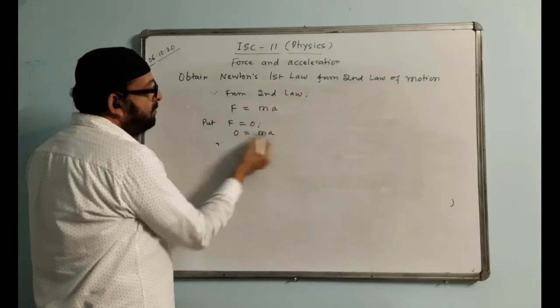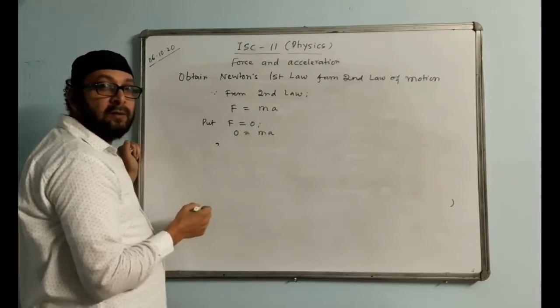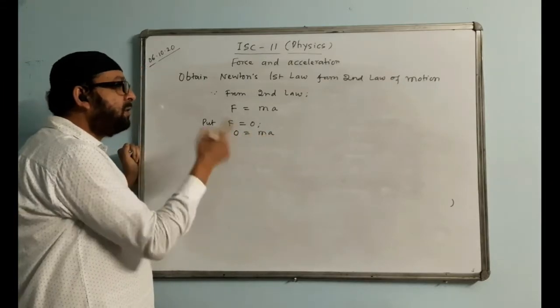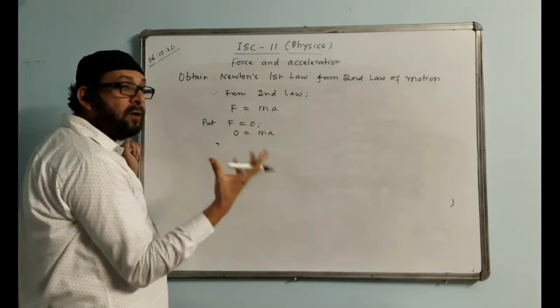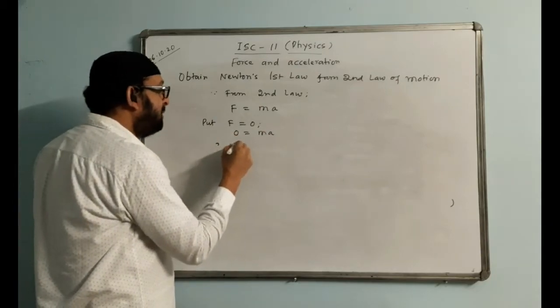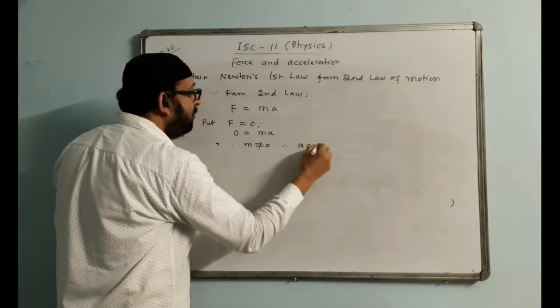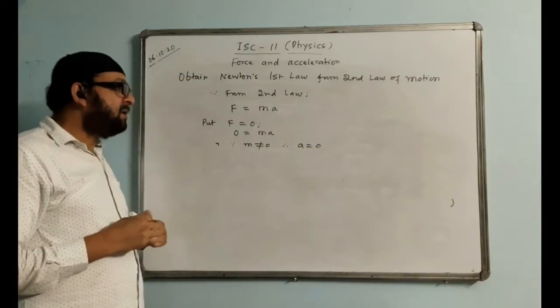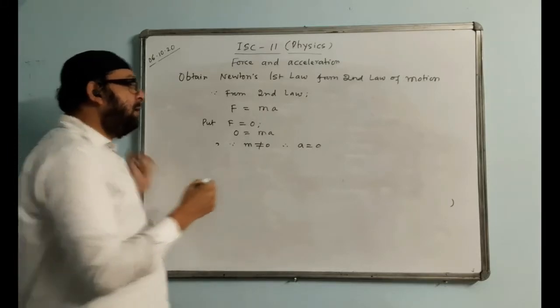For this equation to be true, either m has to be 0 or a has to be 0, or both. But m cannot be 0, because when a body is there, it will have material, so mass cannot be 0, right? Since m cannot be 0, therefore a equal to 0.